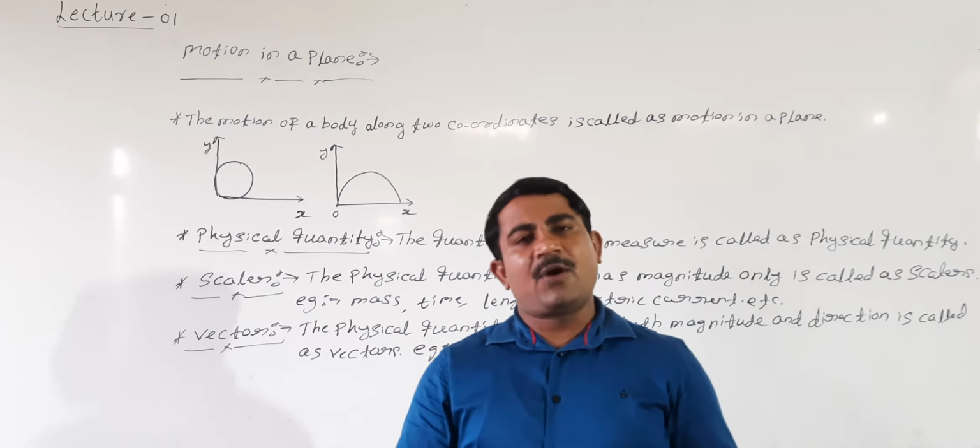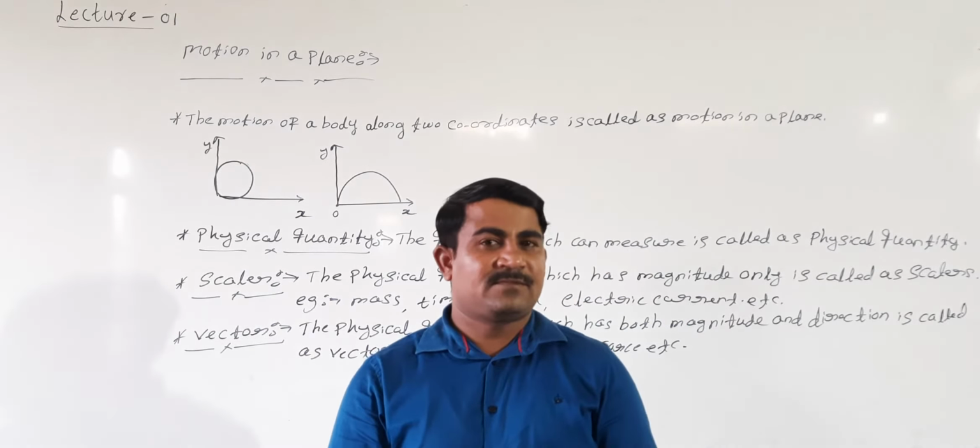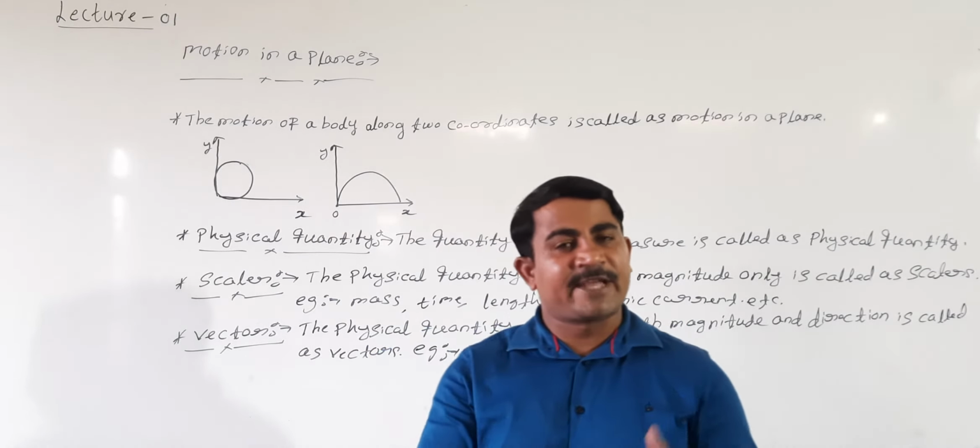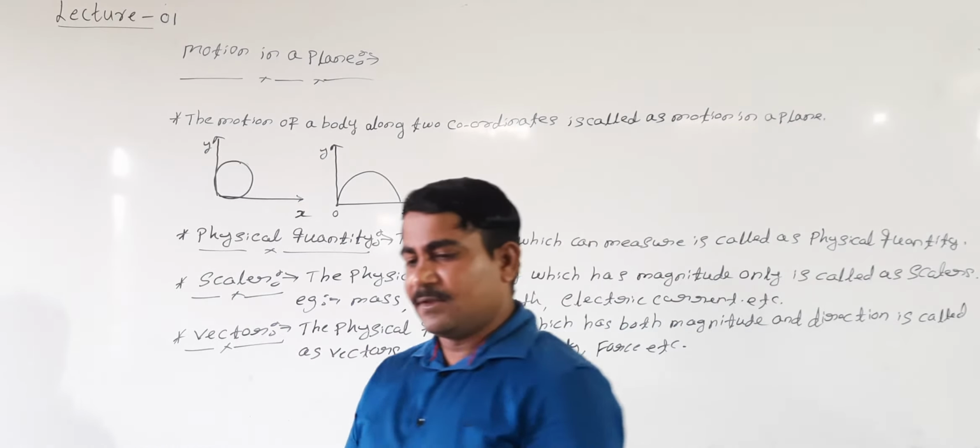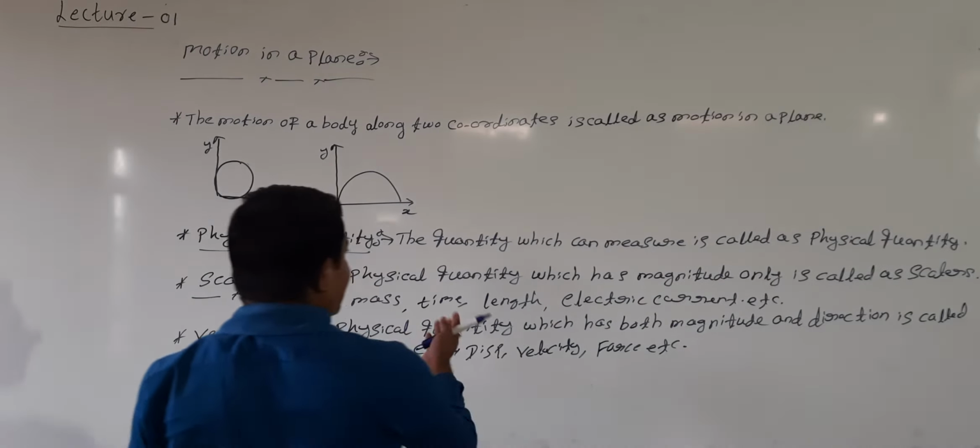Then how can a vector be represented? Representation of vectors, that we will see now. Right? The next concept is representation of vector.